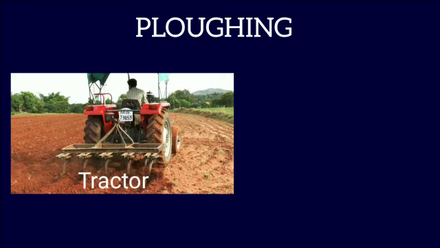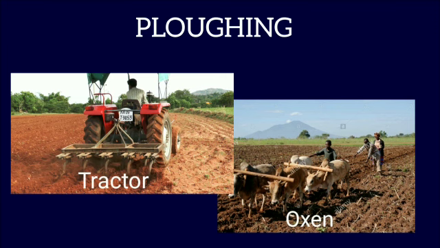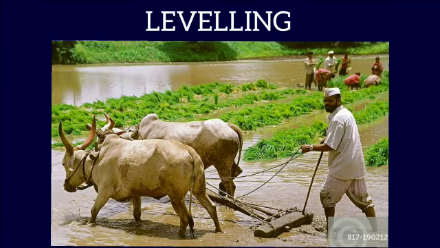Plowing, that is, loosening or turning of soil, which is done either by tractor or by oxen. Big pieces of rocks are then crushed with a wooden plank and then leveled by using a leveler.